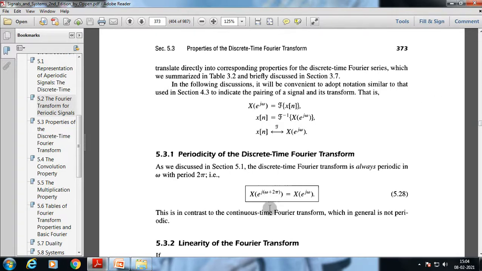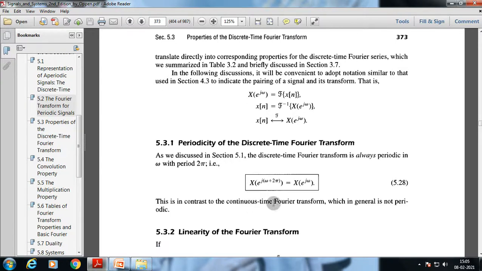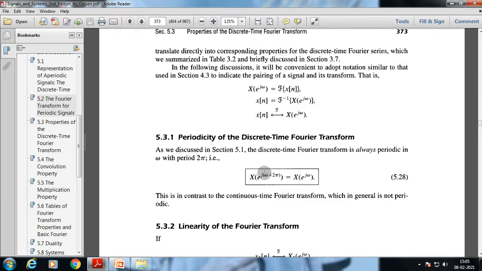That time interval is 2 pi. This mathematical relation practically shows us that the waveform which contains the information will repeat itself. So for any distortion in any part of that discrete time periodic signal, we can regenerate the signal using another photocopy of the waveform from another part. This property is very important, and it is the periodicity of the discrete time Fourier transform.